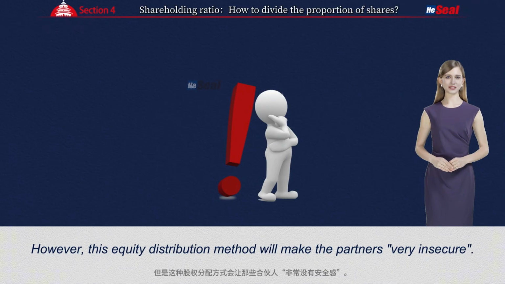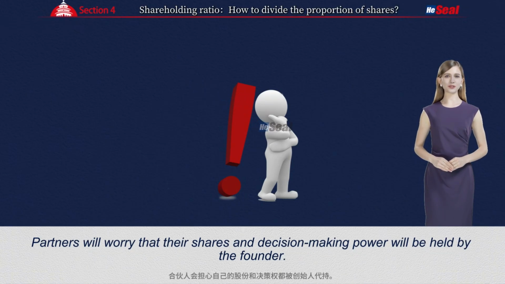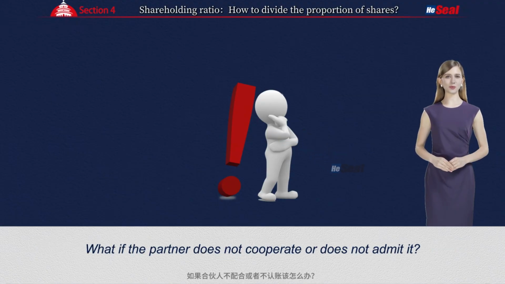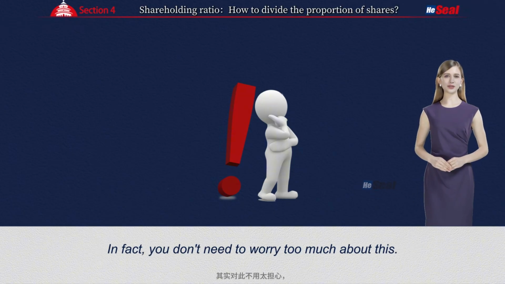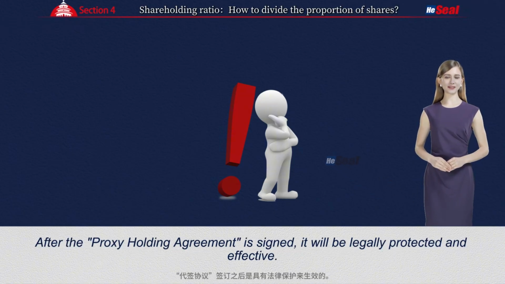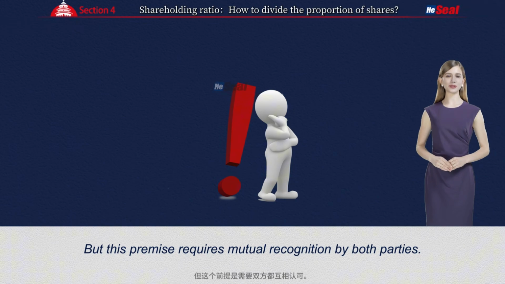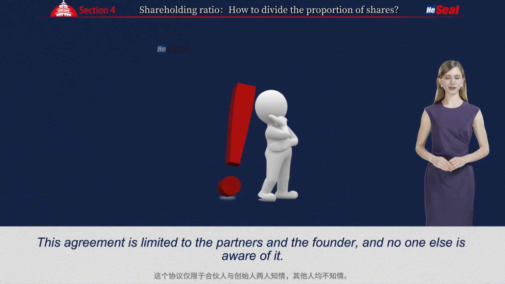However, this equity distribution method will make the partners very insecure. Partners will worry that their shares and decision-making power will be held by the founder. What if the partner does not cooperate or does not admit it? In fact, you don't need to worry too much about this. After the proxy holding agreement is signed, it will be legally protected and effective. But this premise requires mutual recognition by both parties. This agreement is limited to the partners and the founder, and no one else is aware of it.